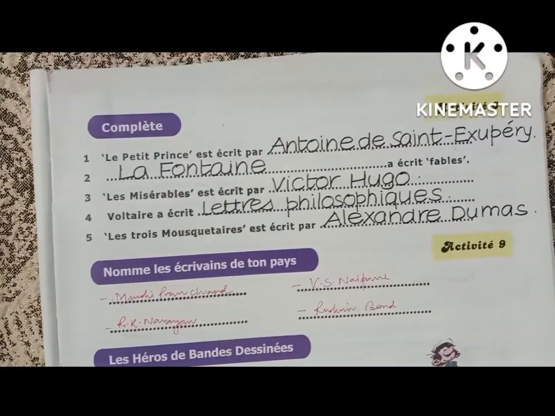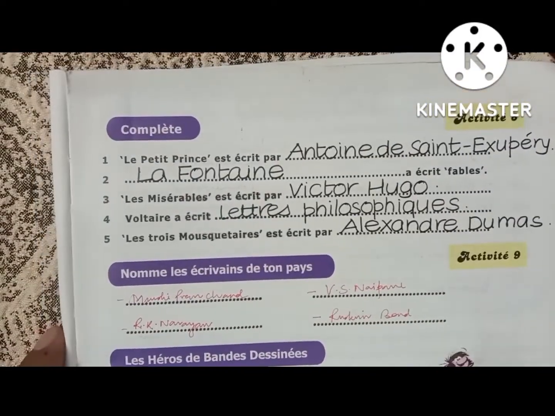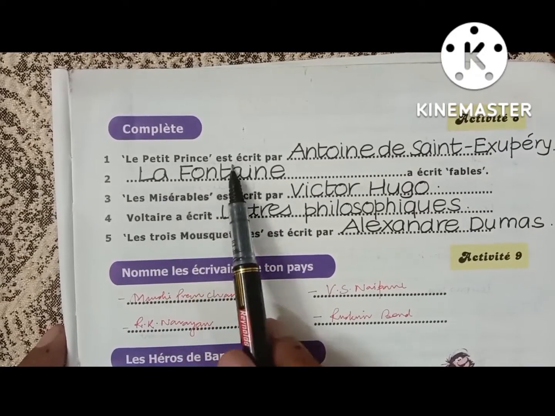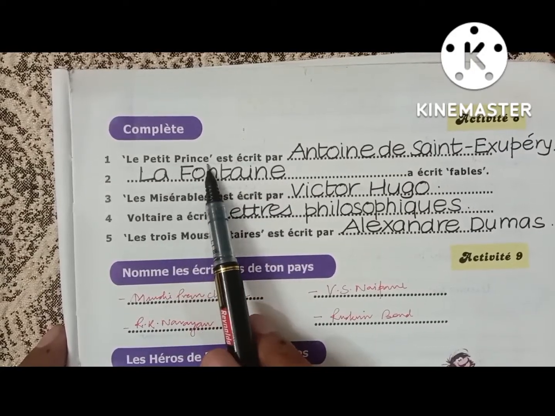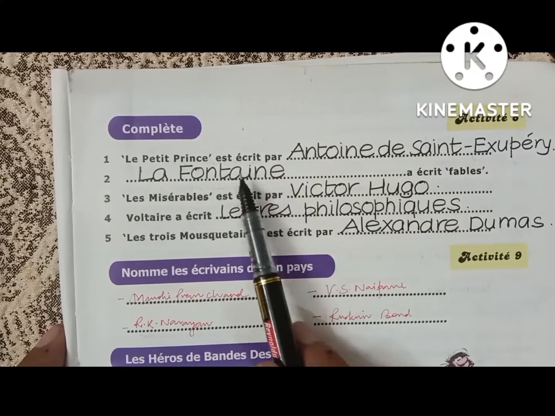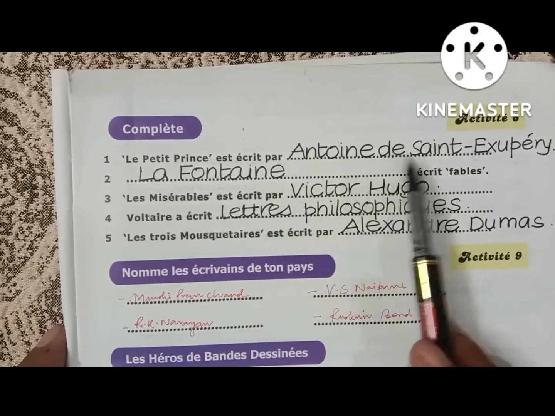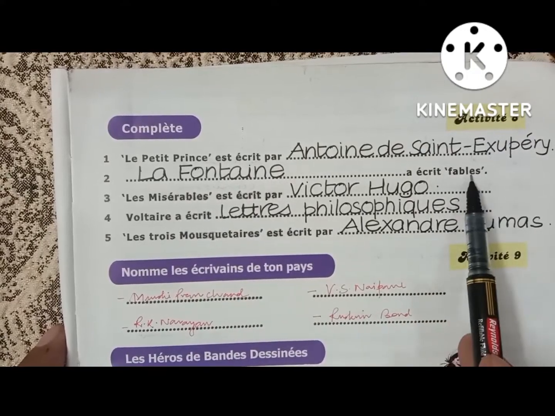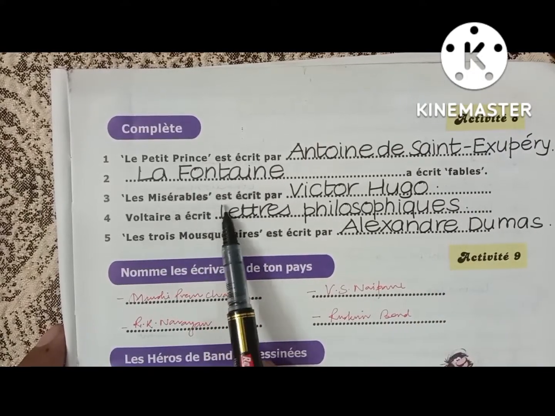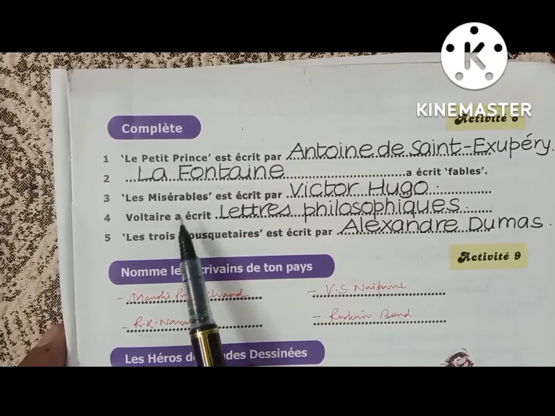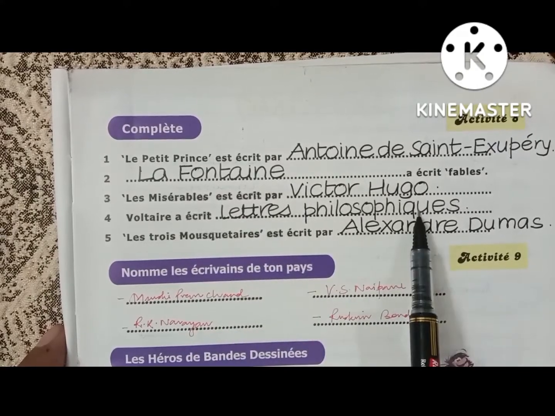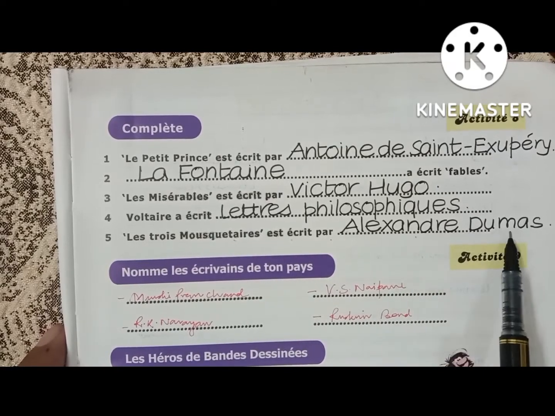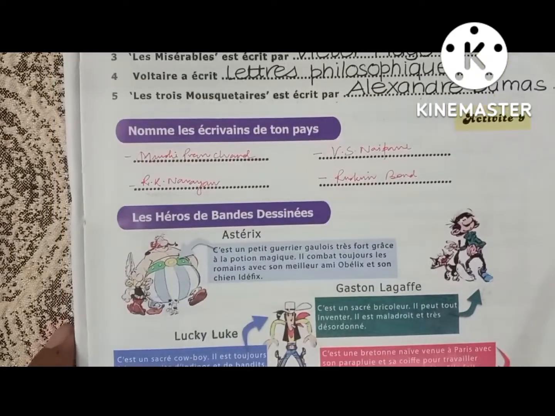Now for activity number 8, students. Here we have to complete the blanks. Le Petit Prince est écrit par, The Little Prince, the translation of it in English, is written by Antoine de Saint-Exupéry. Second, La Fontaine a écrit Fables. Les Misérables est écrit par Victor Hugo. Voltaire a écrit Les Lettres philosophiques. Les Trois Mousquetaires est écrit par, The Three Musketeers is written by Alexandre Dumas.